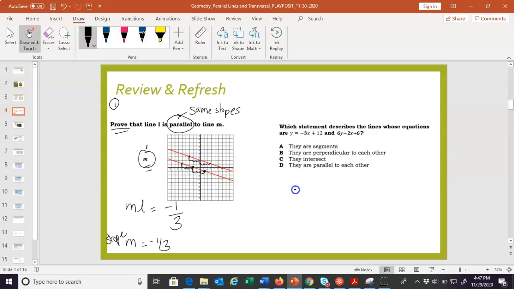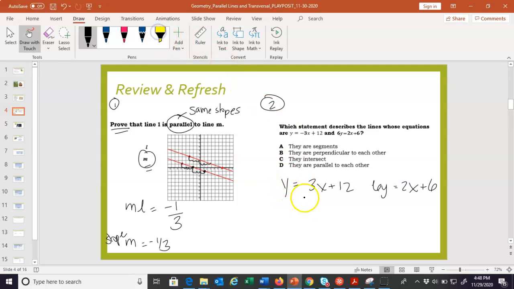All right, let's look at example 2. Which statement describes the lines whose equations are given? So this time they give us the equations of the lines instead of the pictures. We kind of have two options here. We could graph the lines in Desmos and see what they're doing. We could also look at this algebraically. So let's try to get this second line into y equals so we can see what the slope is.